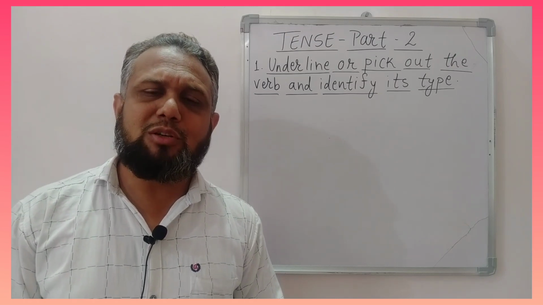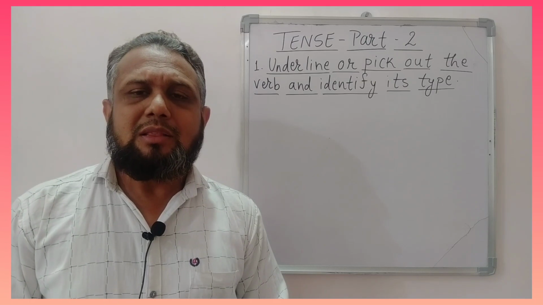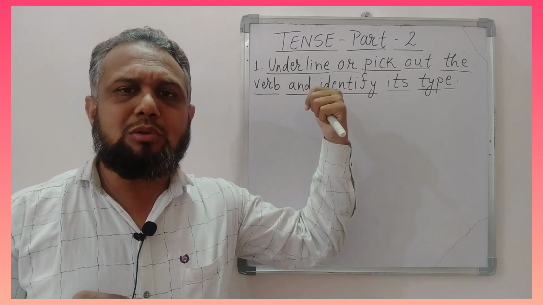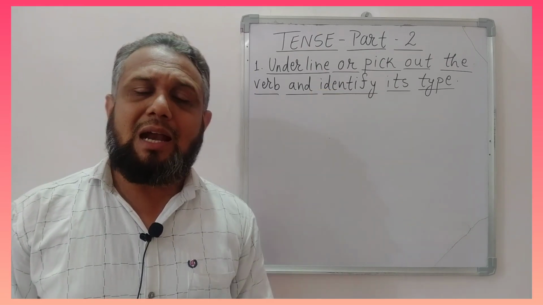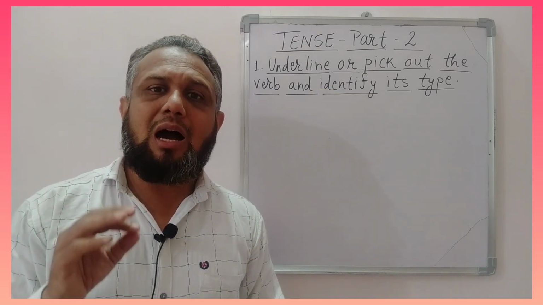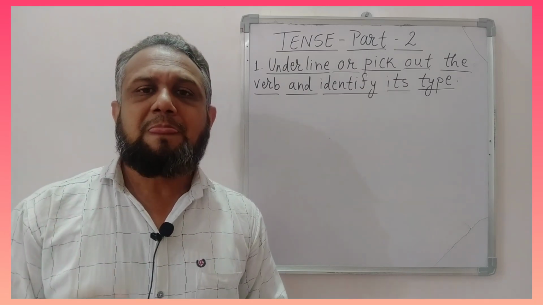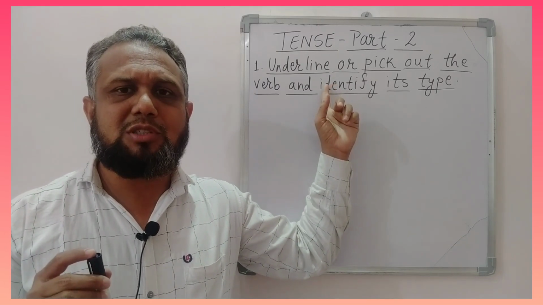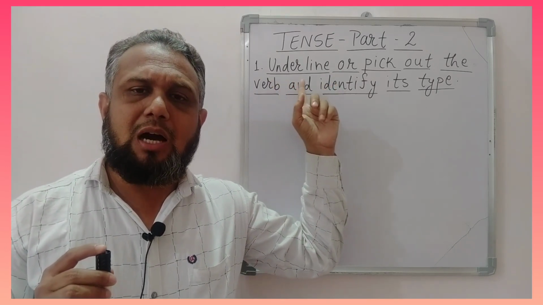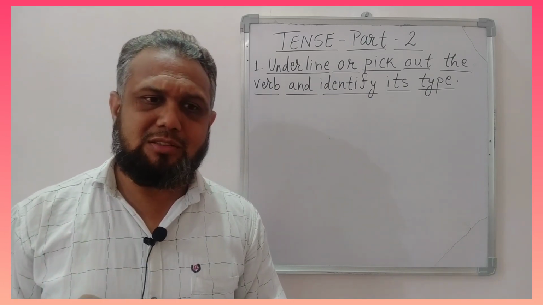As I have told you, under this topic two types of questions can be asked. The first one is how to underline the verb and how to identify the tense of the sentence, and the second question is how to transform the sentence from one tense to another. So in today's video we will discuss the first type of question, that is underline or pick out the verb and identify the tense of the sentence.